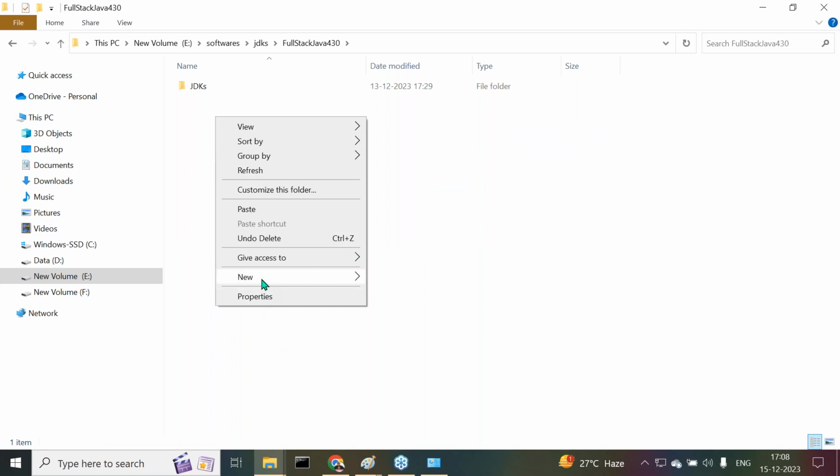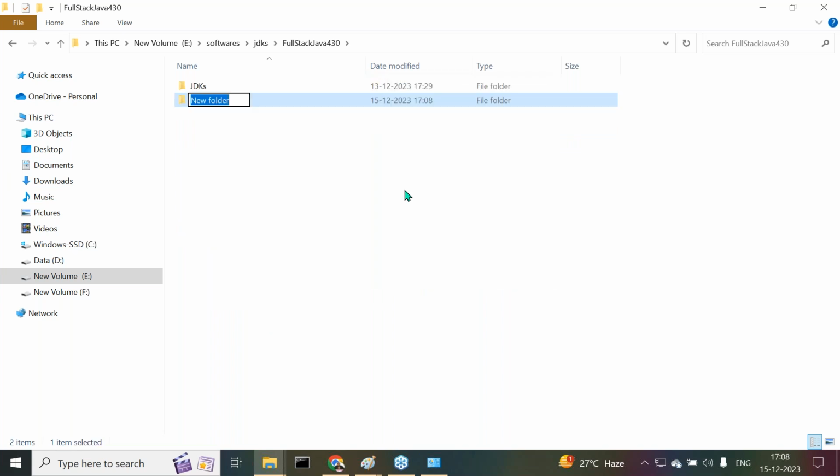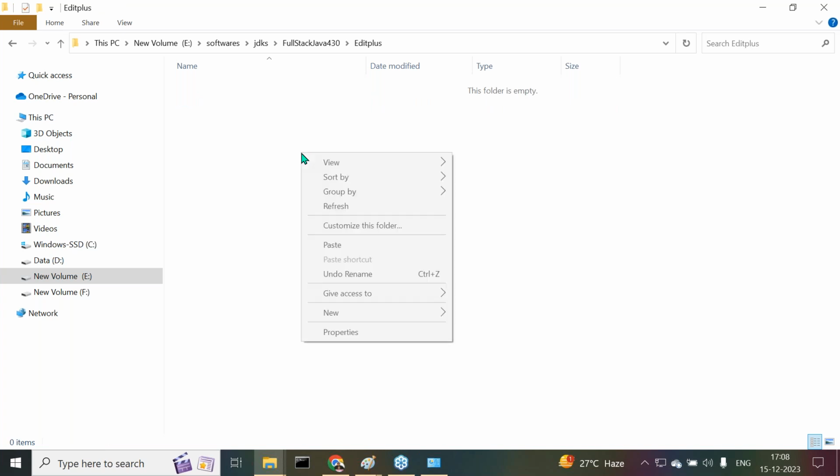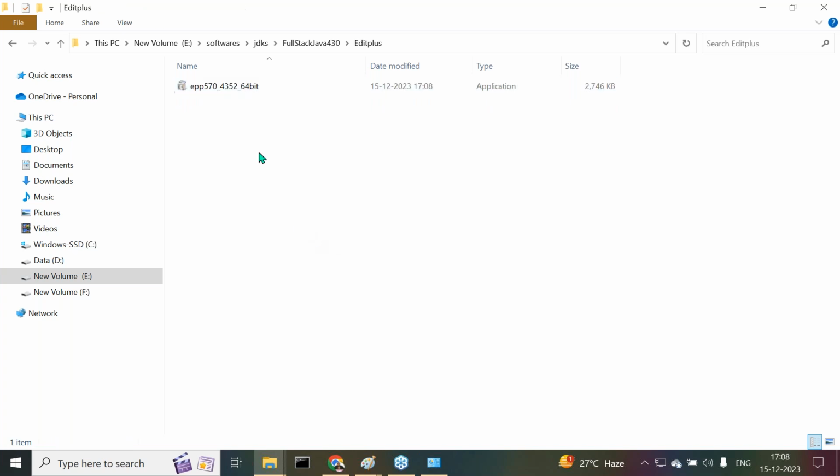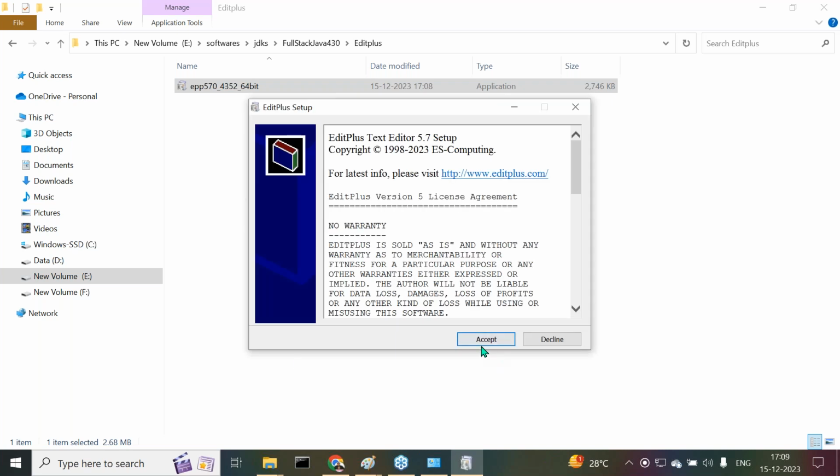Now here I want to create a folder. That folder name is Edit Plus. Inside this, I want to keep our content here. Now this is about our Edit Plus. Now directly I want to install it. When I'm going to install this Edit Plus, double click on it. Okay, fine. Now observe carefully.